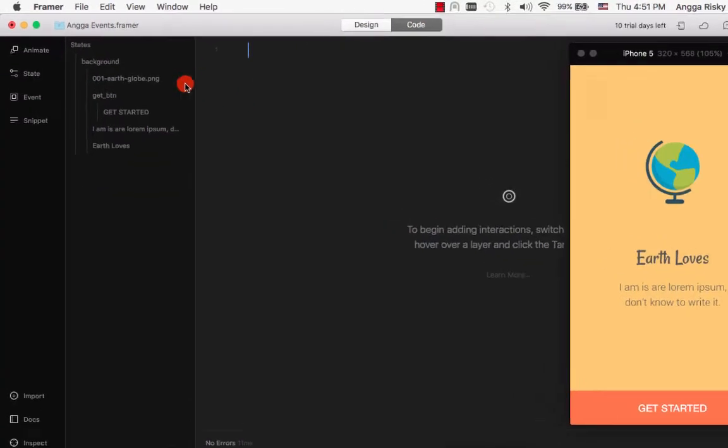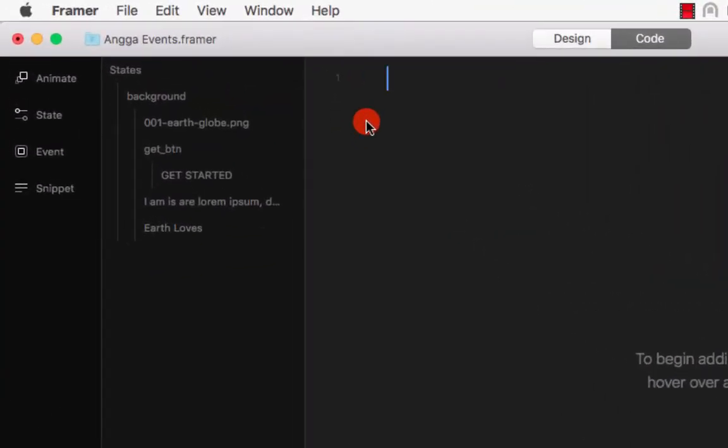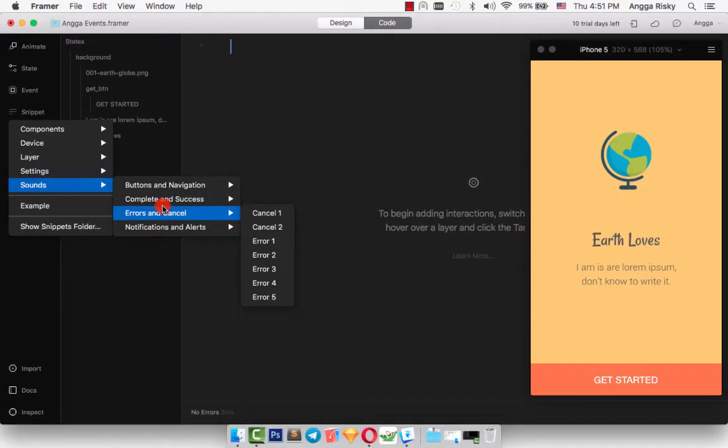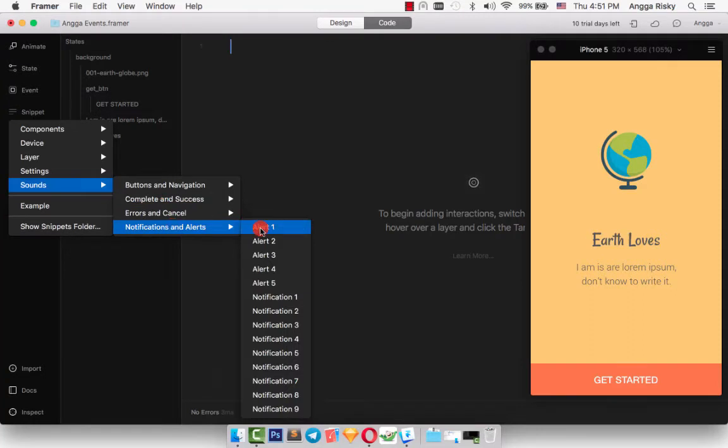Okay, we can write the code ourselves, or we can use the snippet here and go to sounds, and we have 4 options that you can hear.